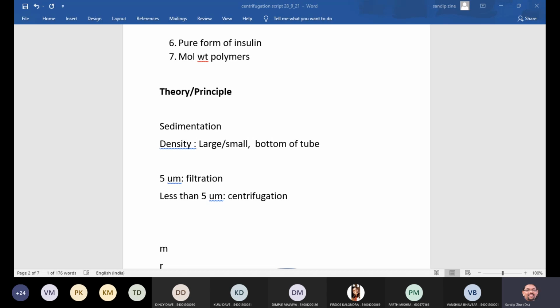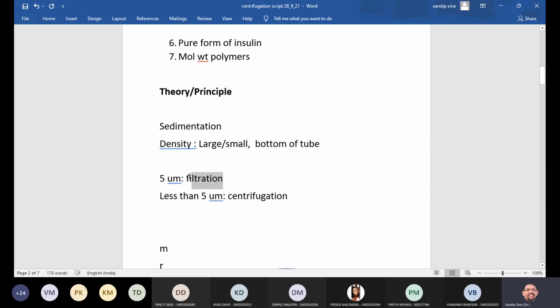So this is called centrifugation. So we can say the particles having size more than 5 micrometer are generally separated by filtration, whereas the particles whose size is less than 5 micrometer, that is called centrifugation.